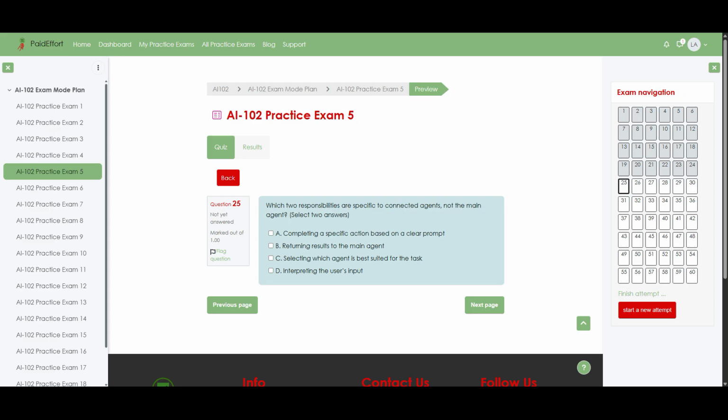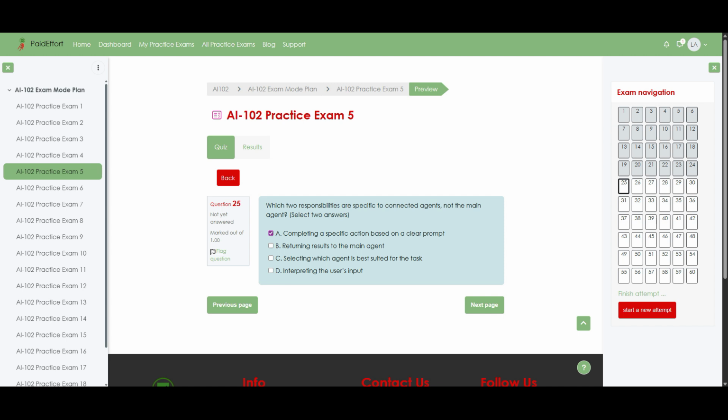Question 25. Which two responsibilities are specific to connected agents, not the main agent? Select two answers. Option A, completing a specific action based on a clear prompt. Option B, returning results to the main agent. Option C, selecting which agent is best suited for the task. Option D, interpreting the user's input.